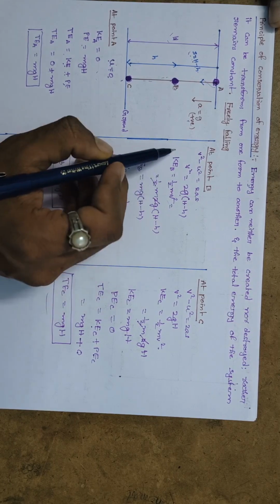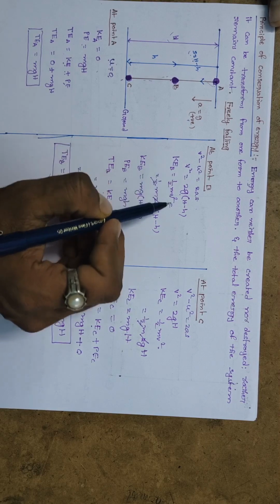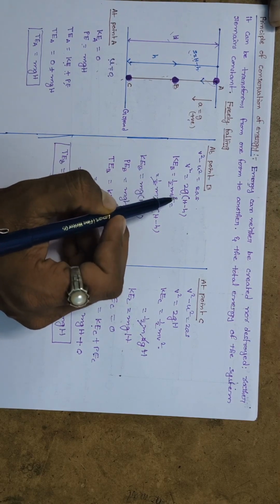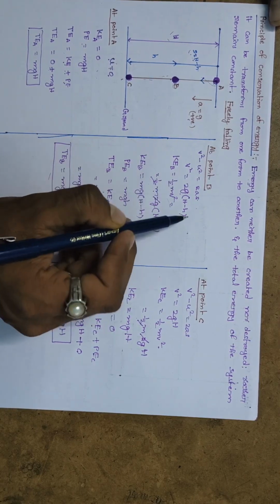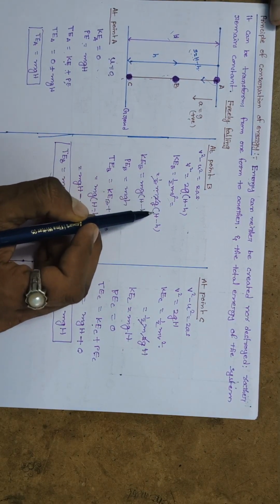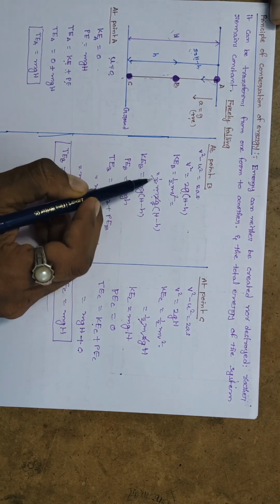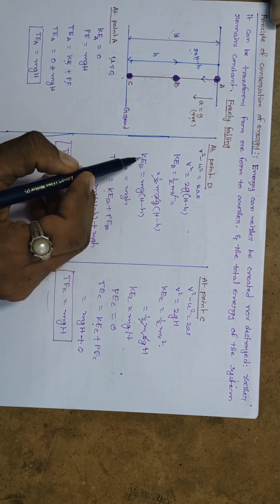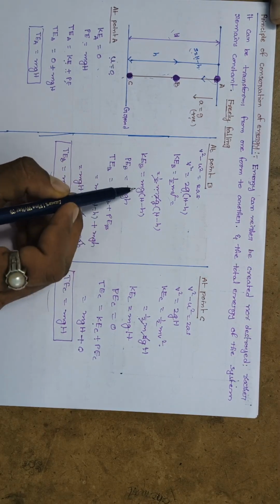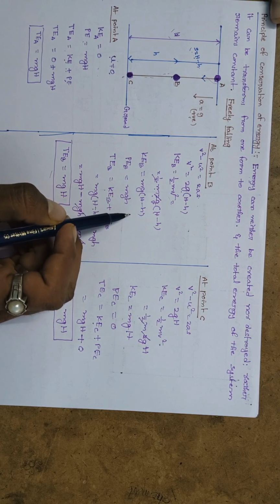Finally, kinetic energy at point B is equal to half m v square. This formula I'm going to substitute here, so 2g into H minus h. Numerator 2 and denominator 2 cancel. Finally, kinetic energy at point B is equal to mg into capital H minus small h.